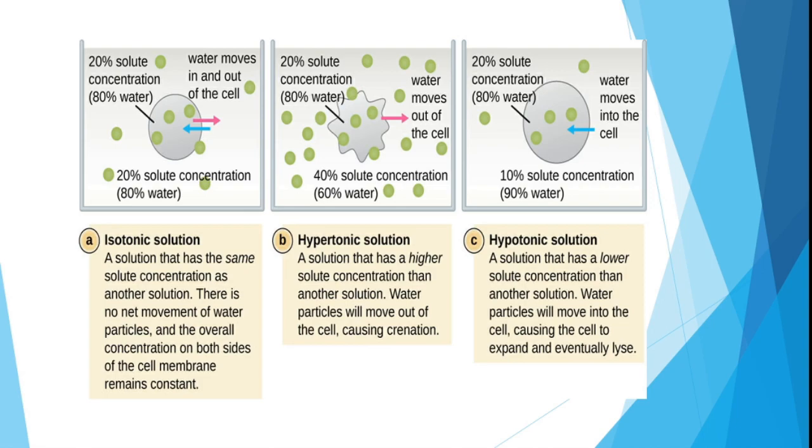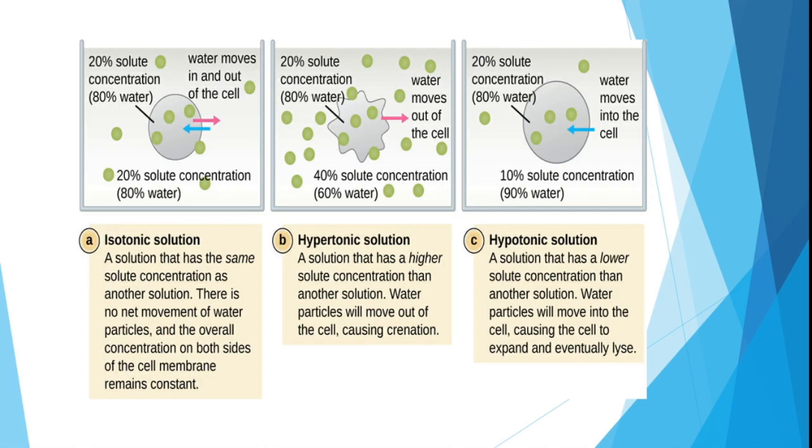Now next is hypotonic solution: a solution that has a lower solute concentration than another solution. Water molecules will move inside. So when water molecules are moving inside, it will cause turgidity of the cell. So this will expand and eventually lyse. So these are the three solutions: isotonic, hypertonic and hypotonic, and all these types of tonicity depend upon the solute concentration present there.